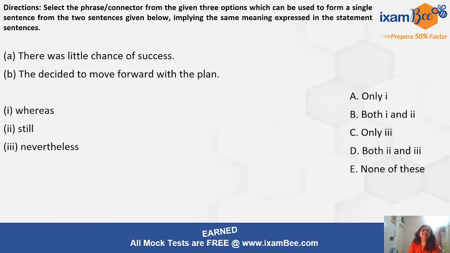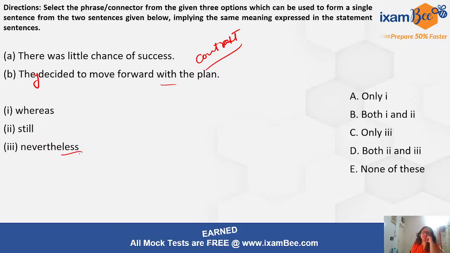Moving ahead, there was little chance of success. They decided to move forward with the plan, right? So it is again contrast, because it is generally expected that if the chance of success is less, we will not proceed with that plan, right? But still, when they decided to move forward with the plan, they are moving contrary to what is the expectation. So this is contrast. So there was little chance of success, nevertheless, still, whereas, okay?